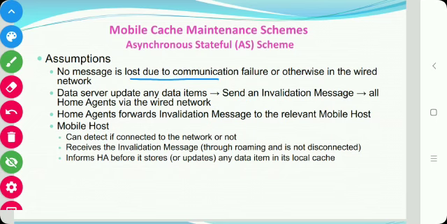Third, a mobile host can detect whether or not it is connected to the network. Whenever the mobile host is disconnected, it suspends answering any query from the applications. And a mobile host informs its HA before it stores any data item in its local cache. So the home agent forwards this invalidation message to the relevant mobile host.